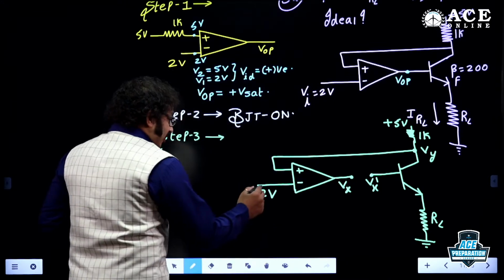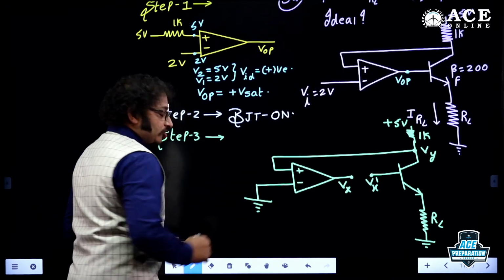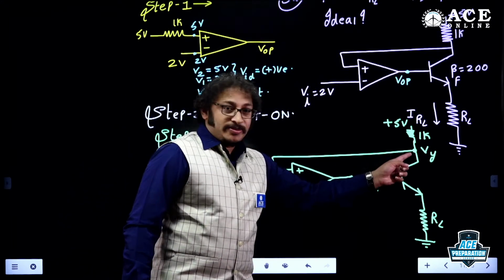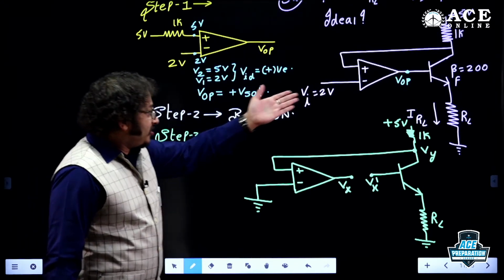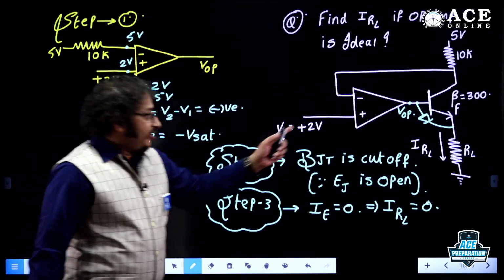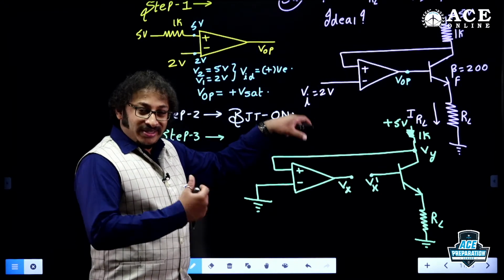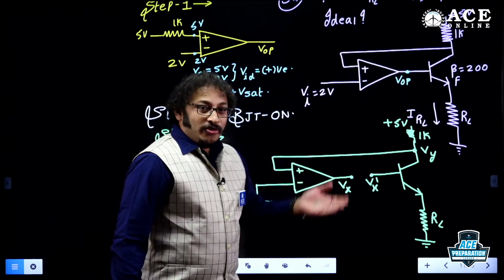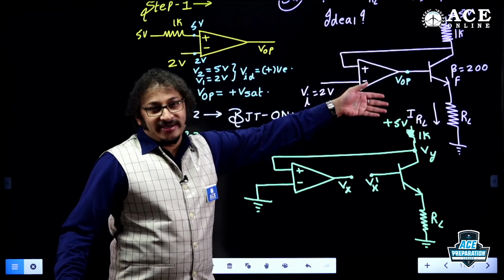And if you want to find the type of feedback, I should eliminate all the sources, am I right? So tell me, my dear boys and girls, if it is plus, it must be minus. Is it plus? Yes, plus Vsat, the very largest value. If it is minus, here itself my BJT will be off, like the way we did in the previous numerical. I never come to this step to identify the type of feedback. Correct or not? So no doubt it is always positive, plus Vsat, the largest voltage.